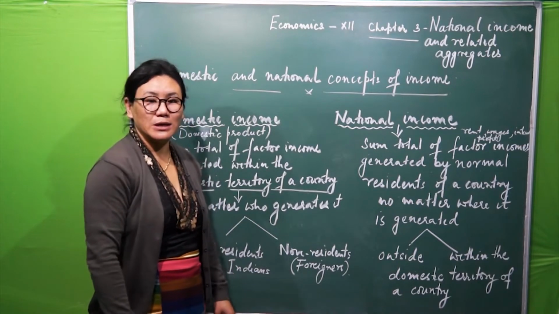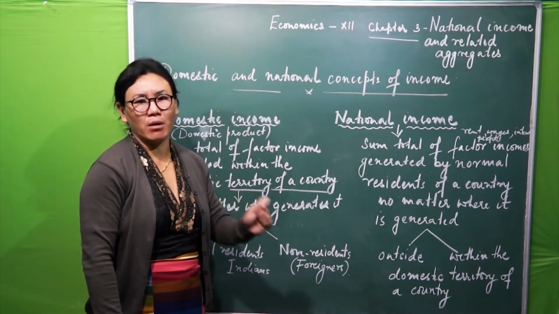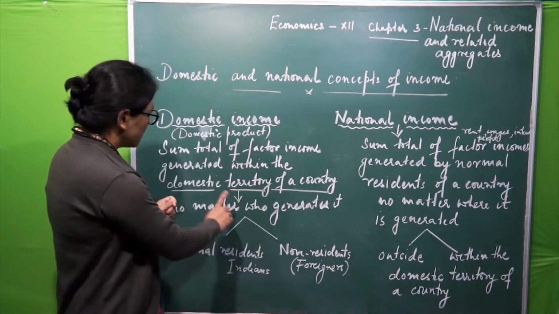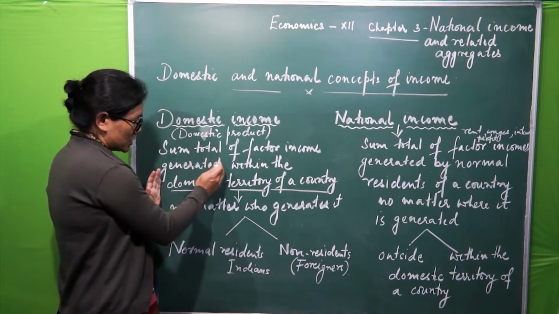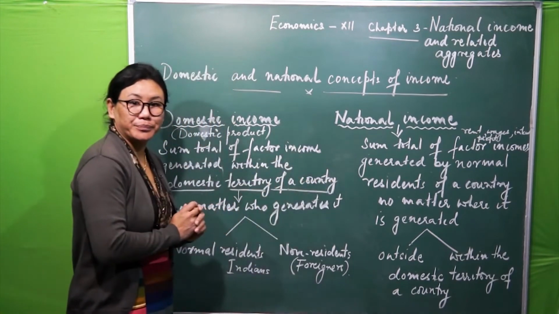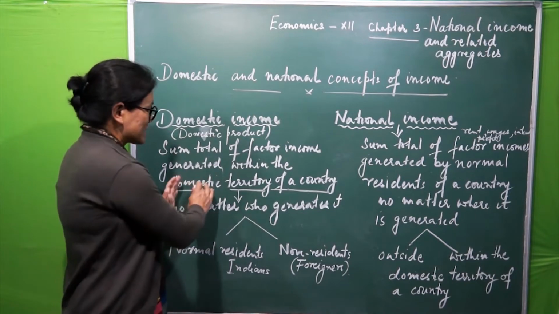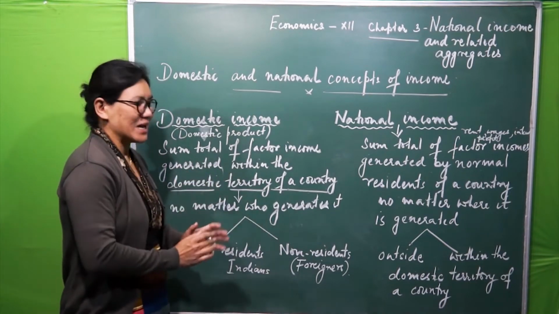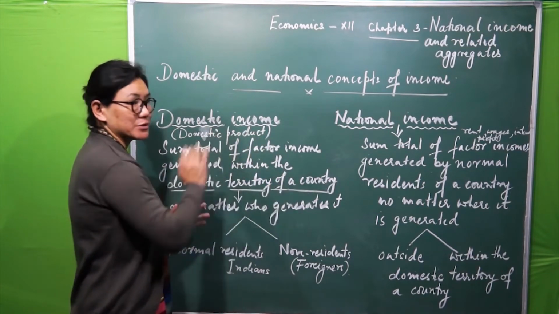Now in this meaning, it is very important for you to understand the concept of domestic territory of a country. Now we will see what this domestic territory of a country is and what is included in it.